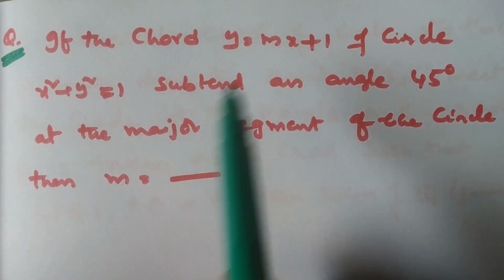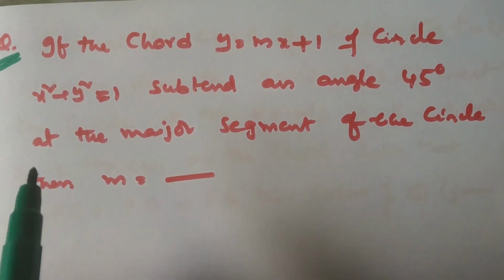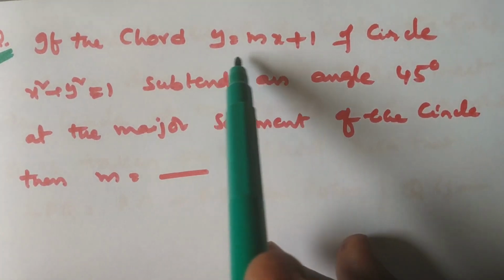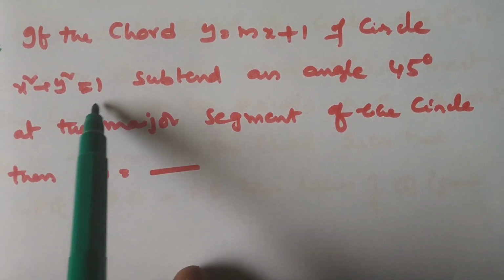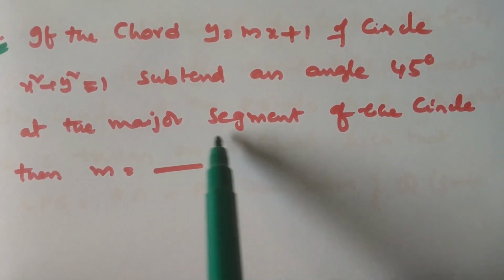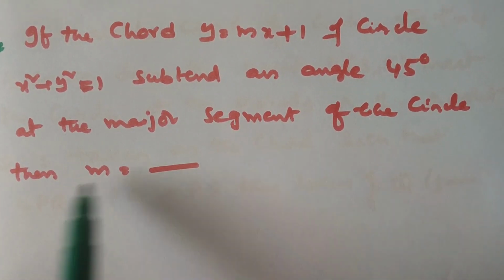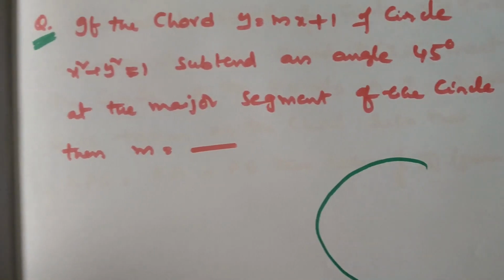Hello students, with the help of the above concepts, let us see the problems. Listen carefully. If the chord y equals mx plus 1 of the circle x square plus y square equal to 1 subtends an angle of 45 degrees at the major segment of the circle, then what is the value of m? This is the circle.